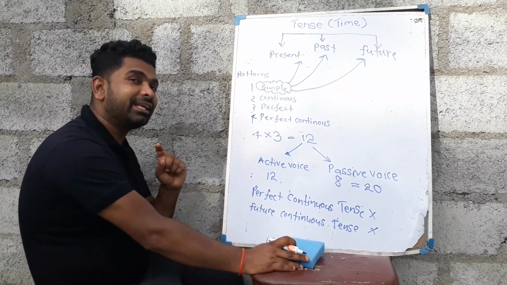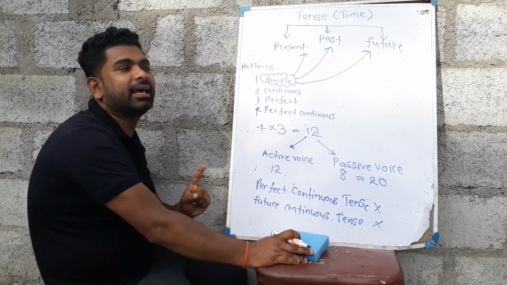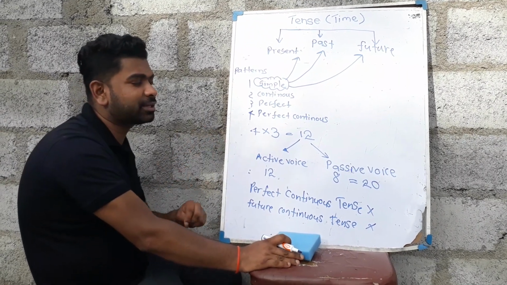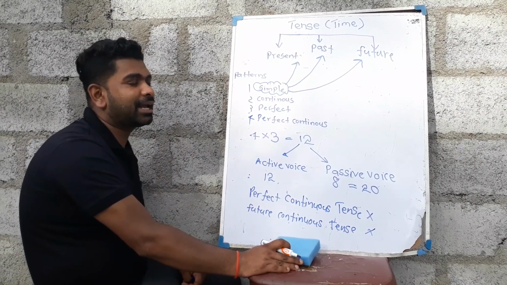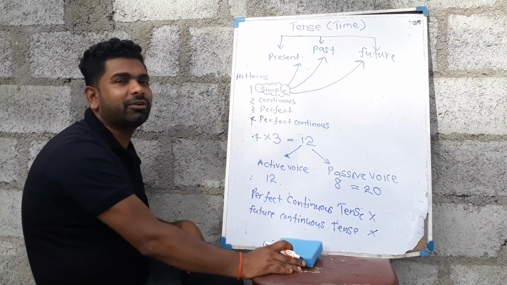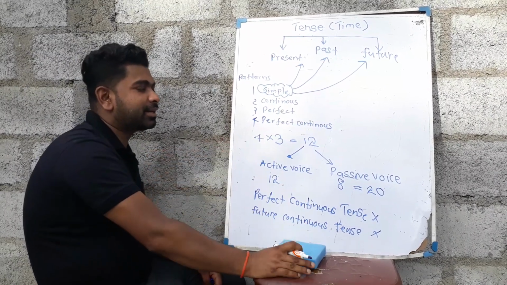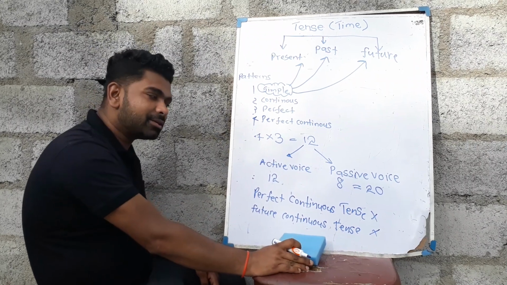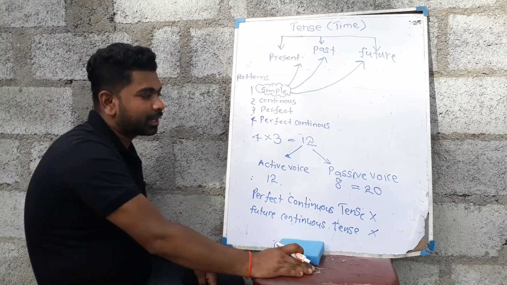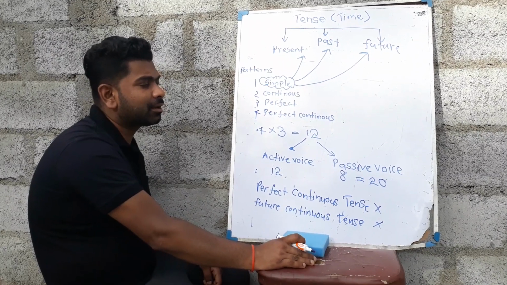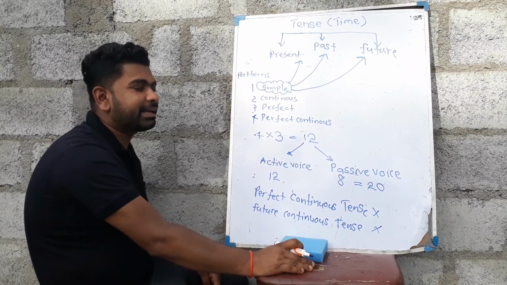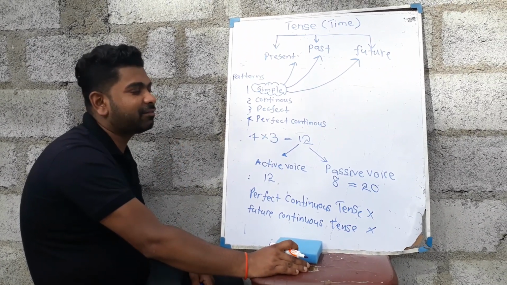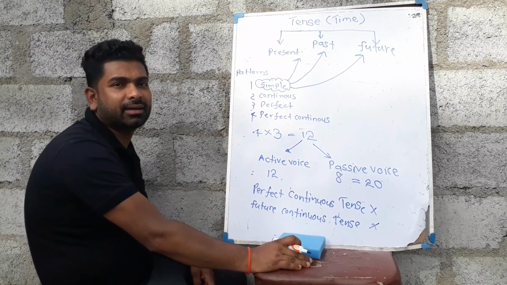But we know if there is an object in a sentence, we can write that sentence in passive voice also. If there is an active voice sentence and if there is an object, we can write that sentence in passive voice also. So these 12 tenses, if there is an object, we can write in passive voice. But remember children, there should then be 12 passive voices in English. But actually, in a practical way we use 8 passive voice tenses, right?